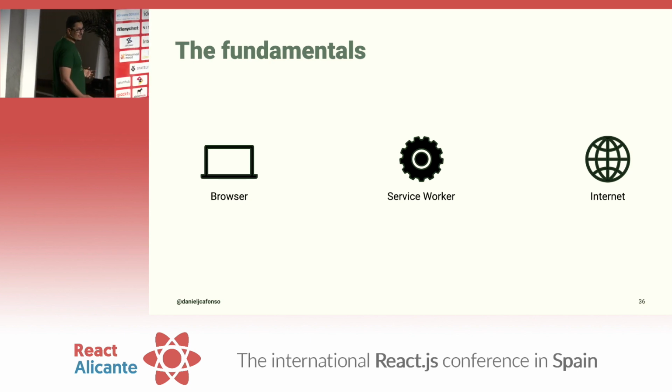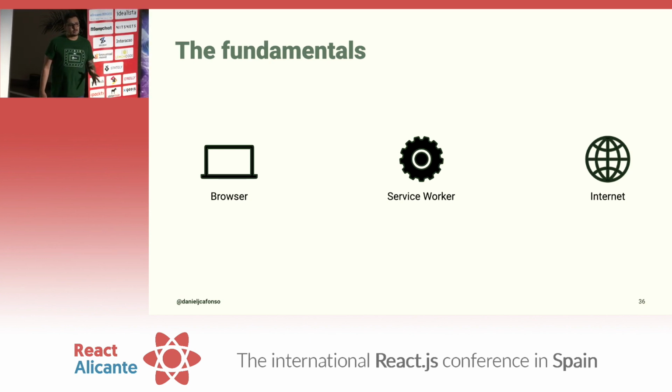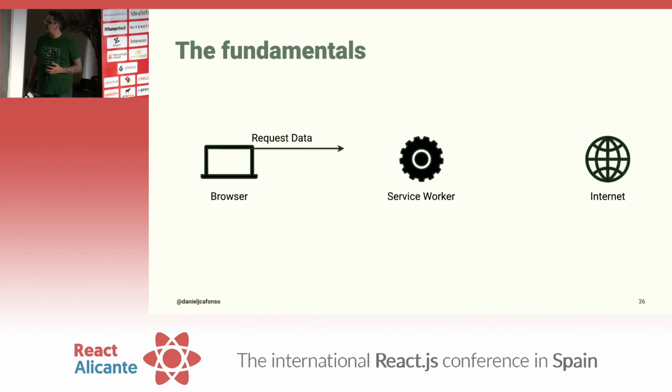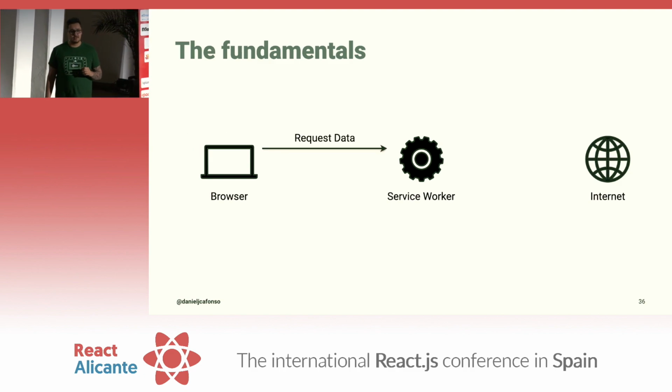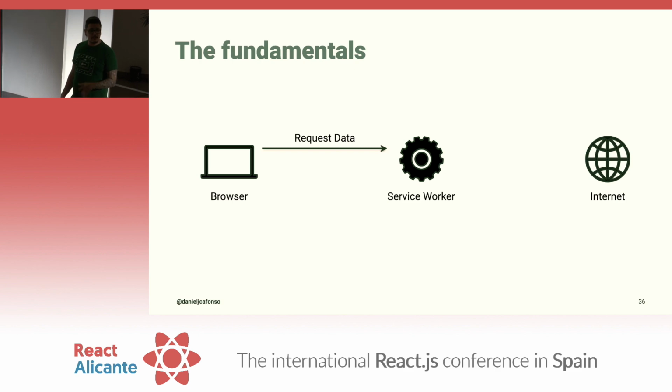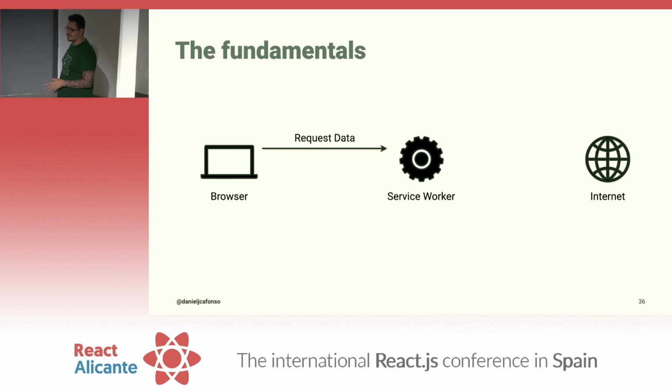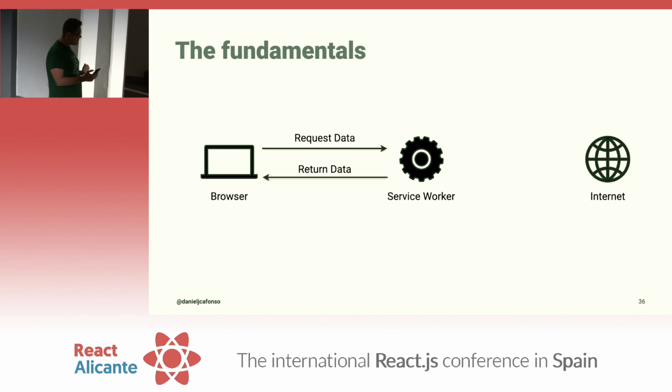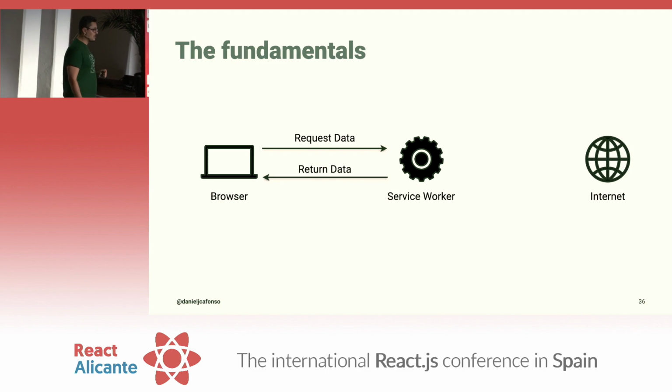The way this thing works is, we specify a contract, and every time there's a request, the service worker is going to intercept it. It's going to look into the contract that we specified, and it's going to say, okay, for the route that we're requesting, do we have any mock data? And if so, we return it. Pretty much it.